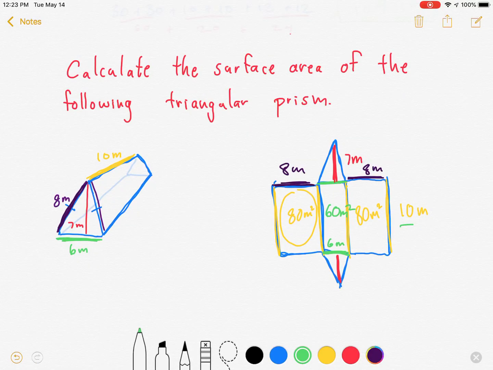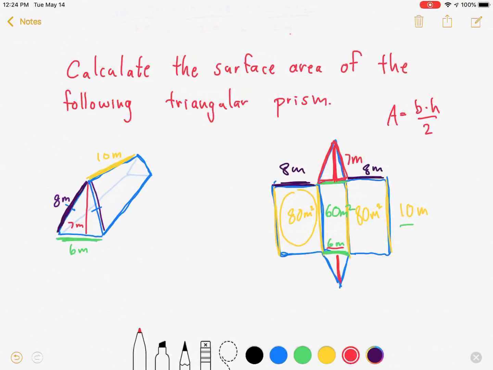Okay, and then finally we've got these two triangles. So this triangle right over here, actually I'm going to do that in a different color. How about red? Okay, so right over here. This triangle has a base of 6 meters and a height of 7 meters. So remember that the area of a triangle is base times height divided by 2.